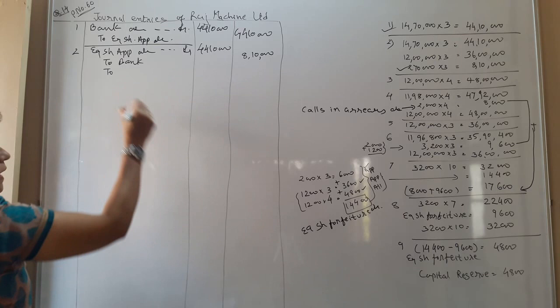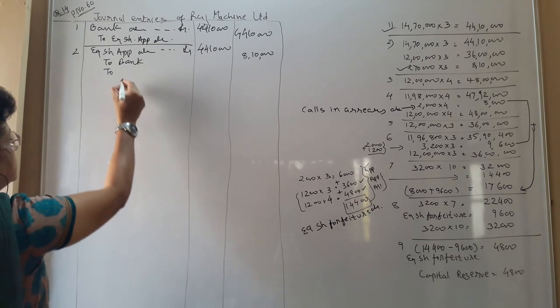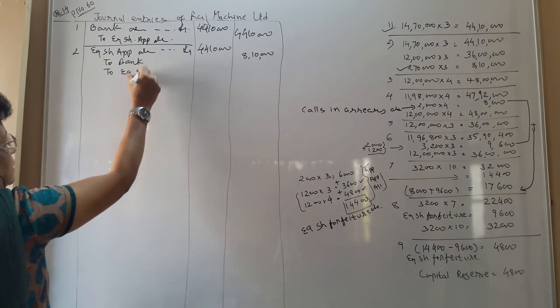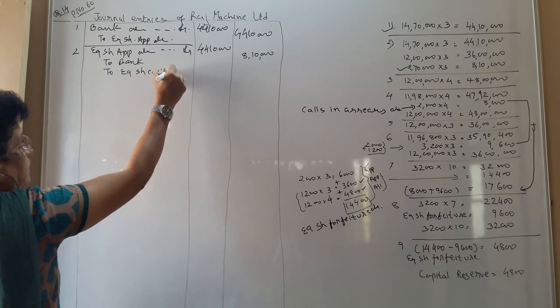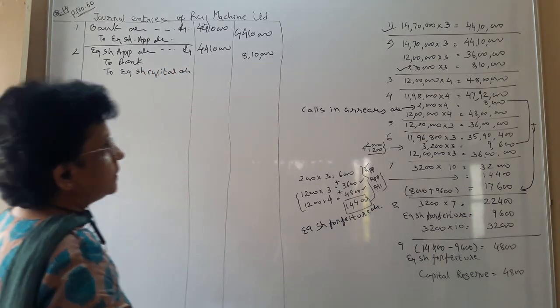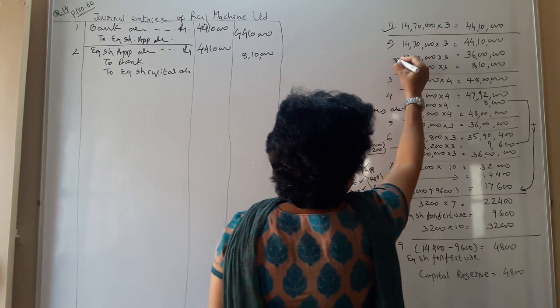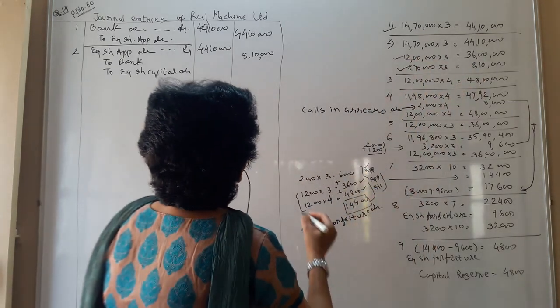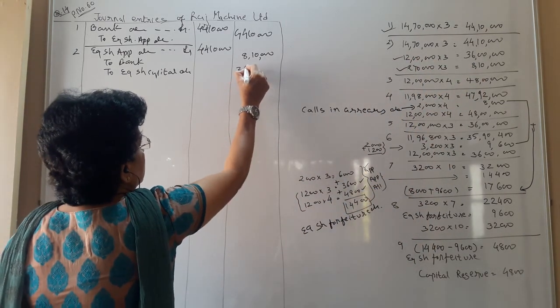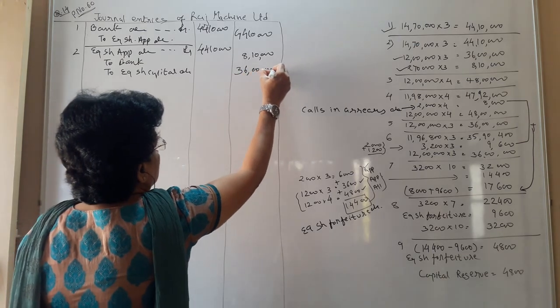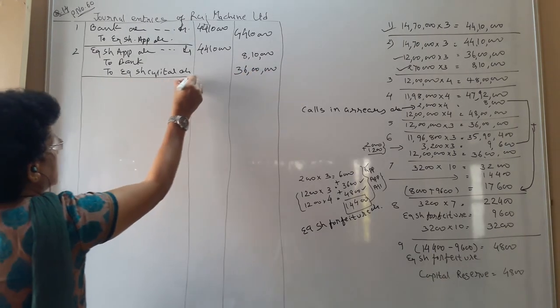And to equity share capital. Towards the equity share capital, you have the figure 12 lakhs into 3, 36 lakhs. This is your second journal.